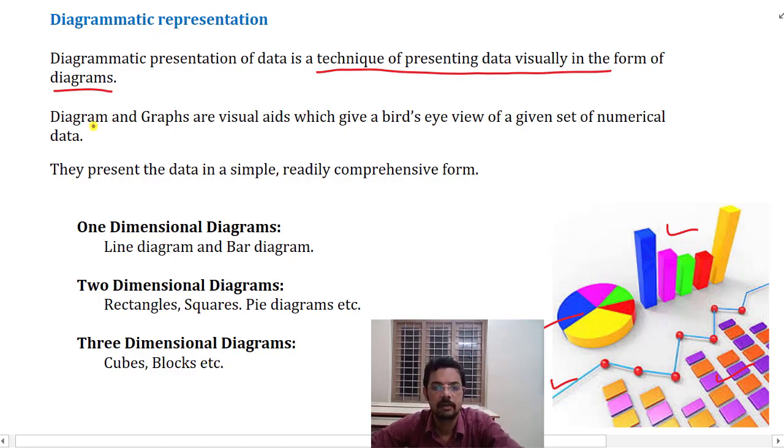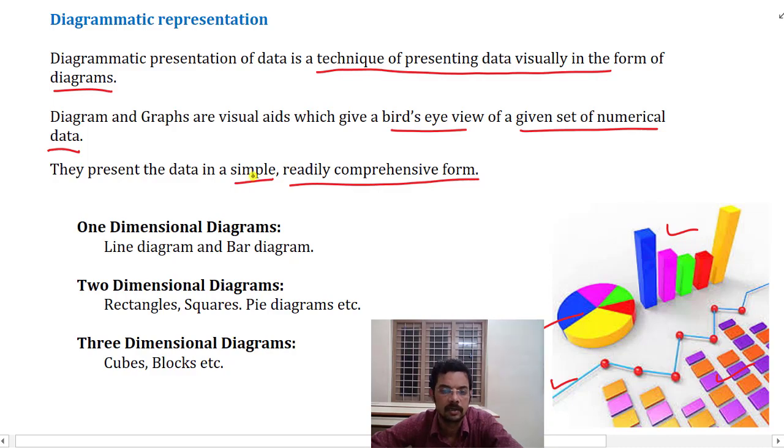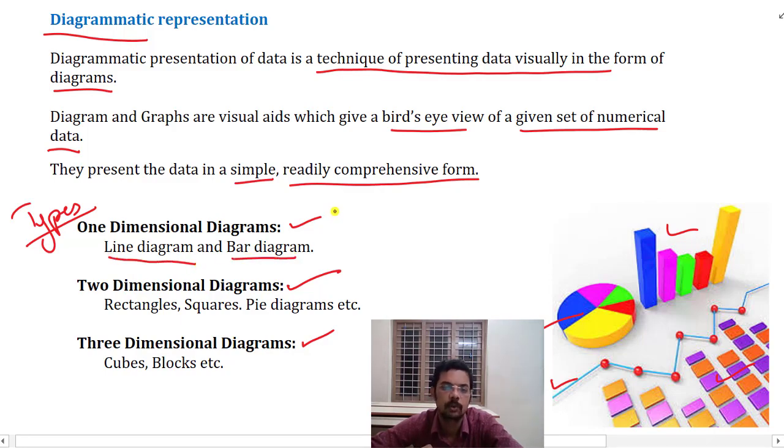The diagrams and graphs give us a bird's eye view, an overview of the given set of numerical information or data. They can present data which is simple and readily comprehensible. There are many types of diagrams: one-dimensional, two-dimensional, and three-dimensional diagrams. One-dimensional diagrams are something like this. A line diagram or a bar diagram is considered a one-dimensional diagram.